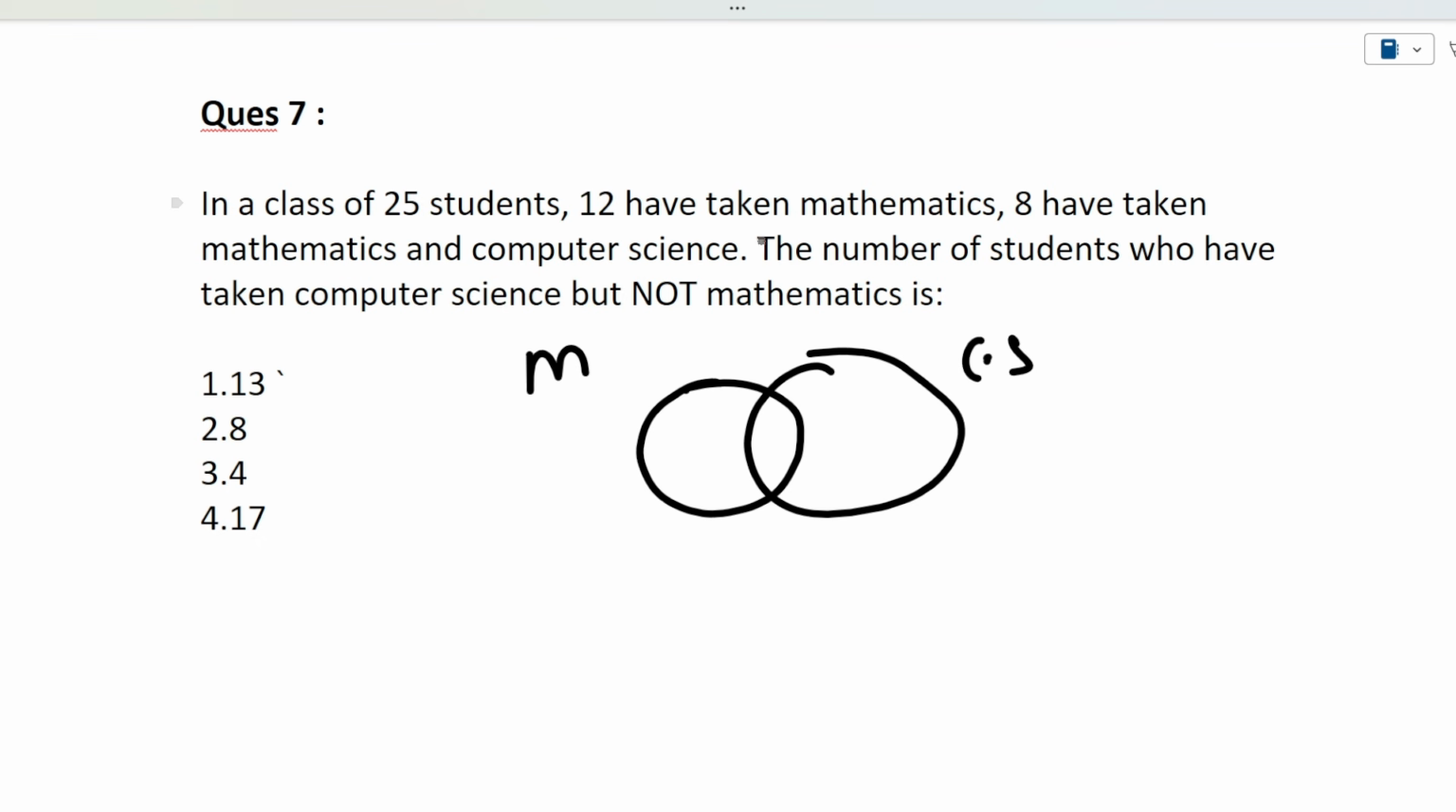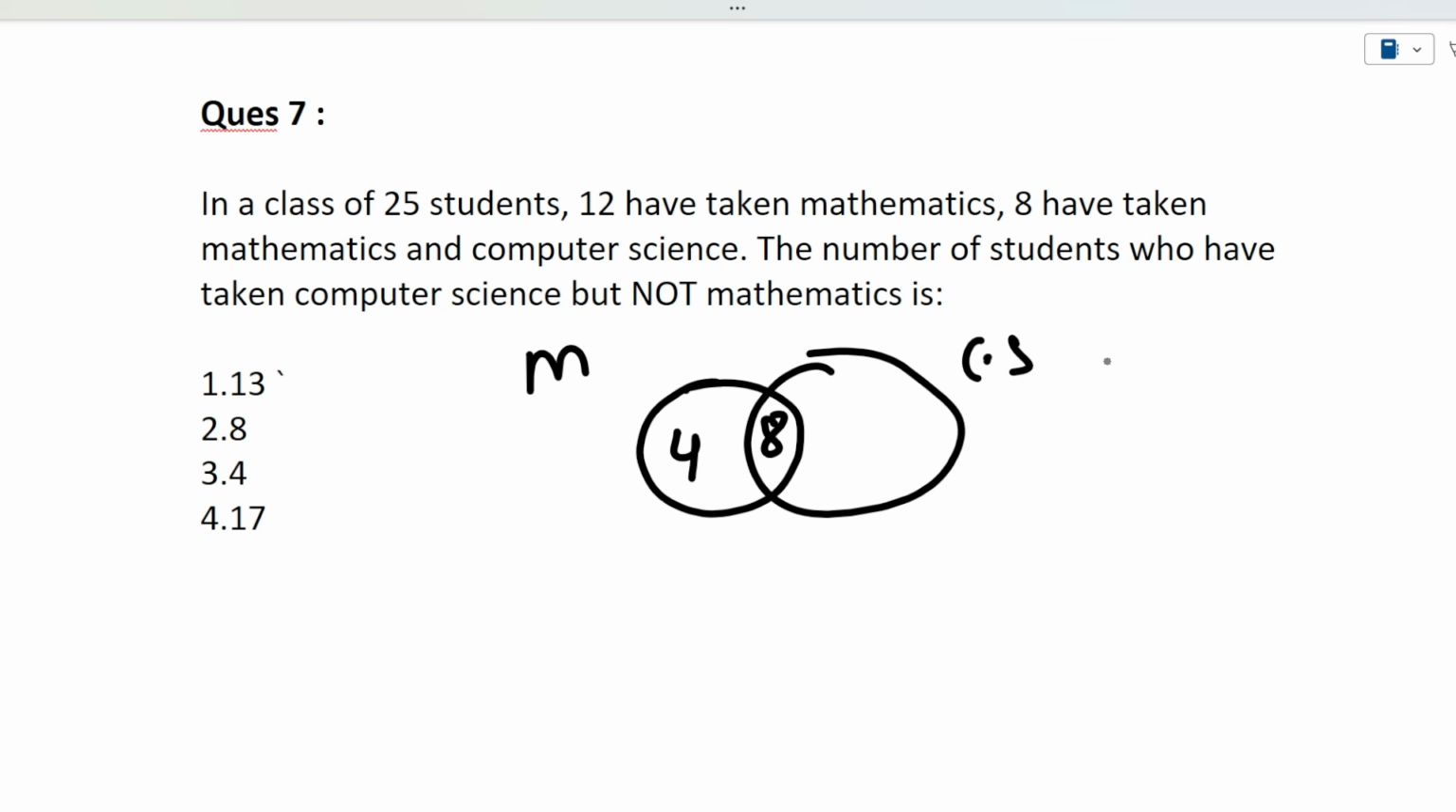Now you are given 12 have taken mathematics, 8 have taken mathematics and computer science. So 8 have taken mathematics and computer science, and total 12 students have taken mathematics. So it means only those students who have taken mathematics but not computer science are 4 only. Okay, so I hope this is clear to you.